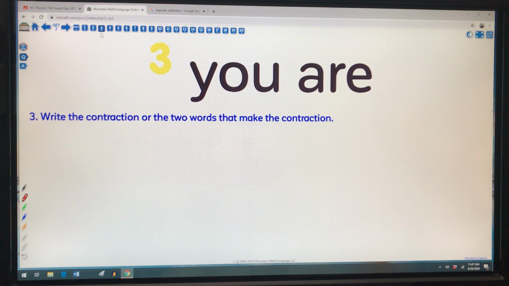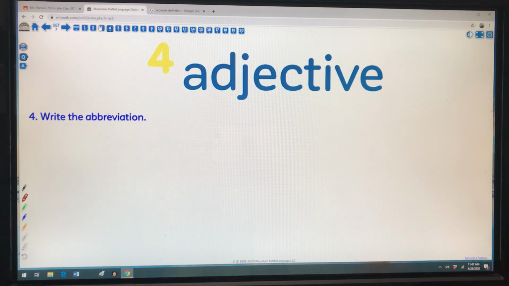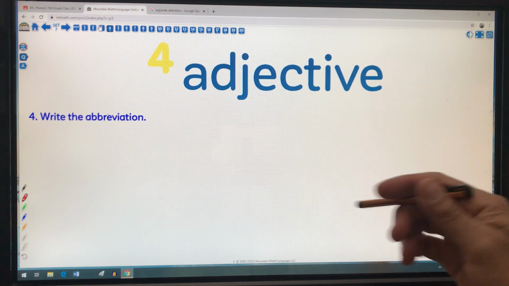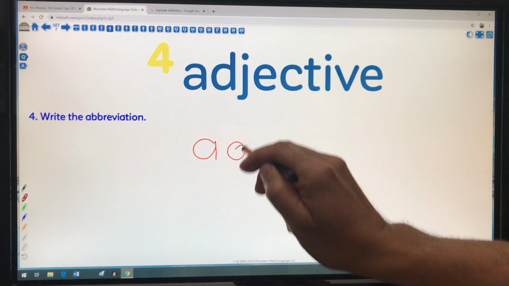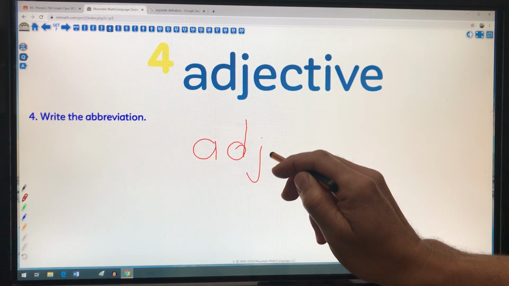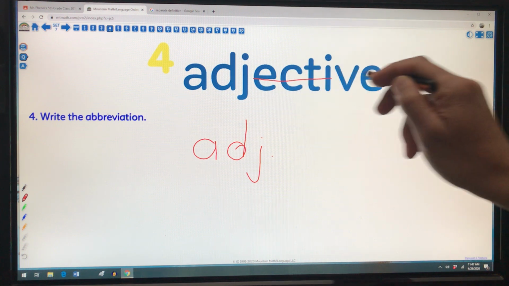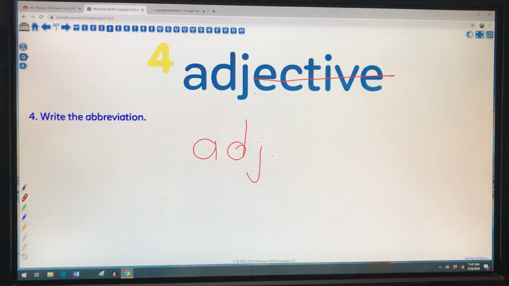Number 4. Okay, number 4, adjective, the abbreviation. I was looking through my dictionary today. I normally see these when they're telling you the part of speech. If I have adjective and I want to make this abbreviation, again, I'm just taking out these letters. Just make sure you have a period on there. So ADJ period is the abbreviation of the word adjective.